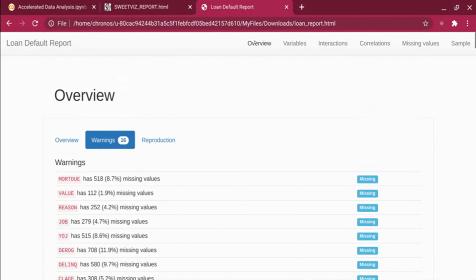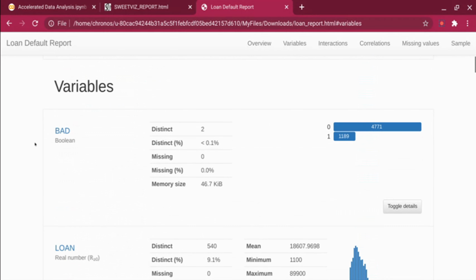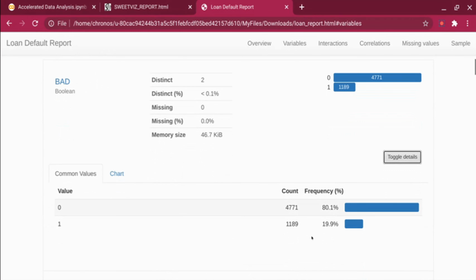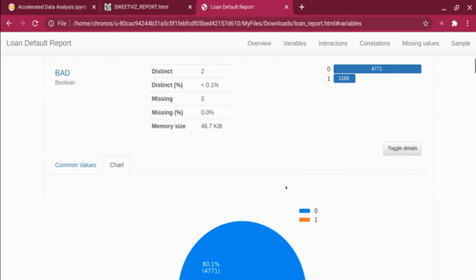On the top, you can see it will give an overview, which you are seeing now. It will also give you variable level information. If I click on this, it's going to give me, for bad, it has 2 distinct values, what is the missing percentage, and how the distribution looks. You can click on toggle details to get more details about it. You can see over here, in my data set, most of the values are from bad 0, which is non-defaulted customers, and that accounts for 80.1%, and the other accounts for 19.9%. If you go to chart, it will show you a complete chart of how it looks.